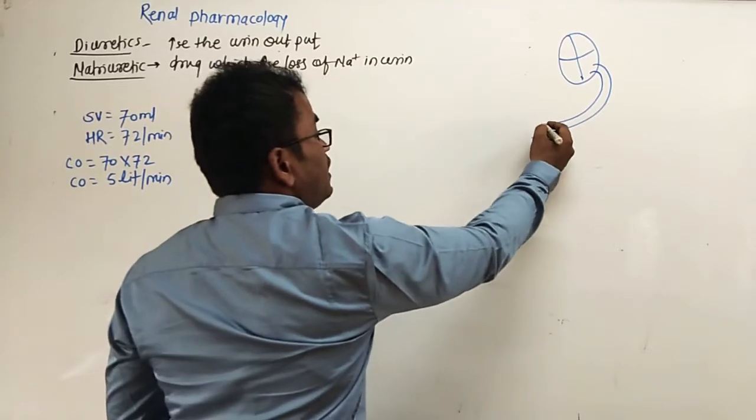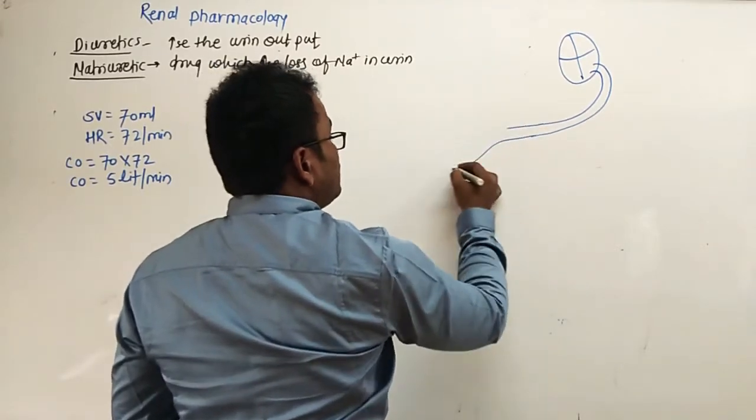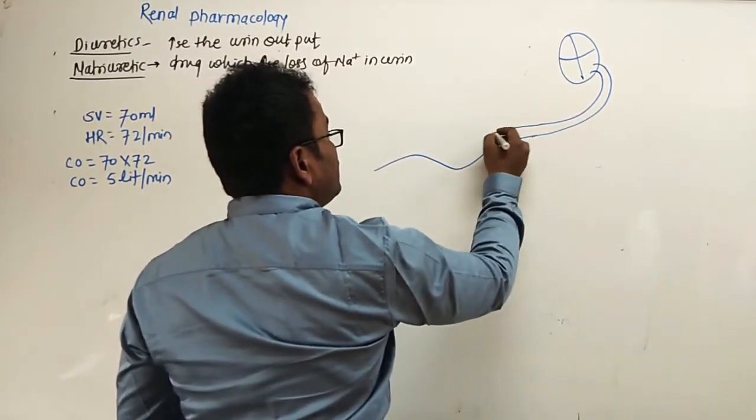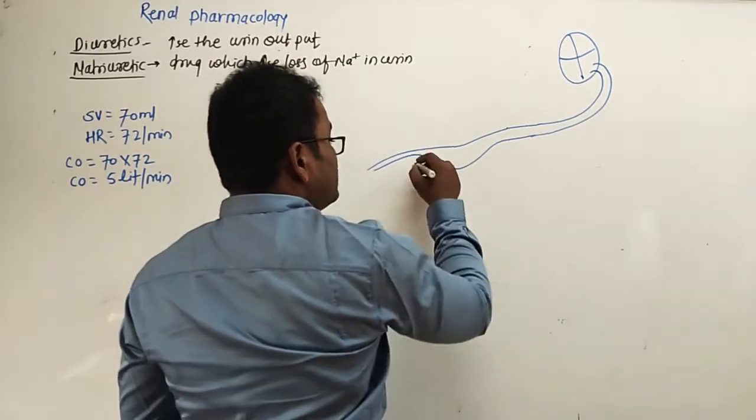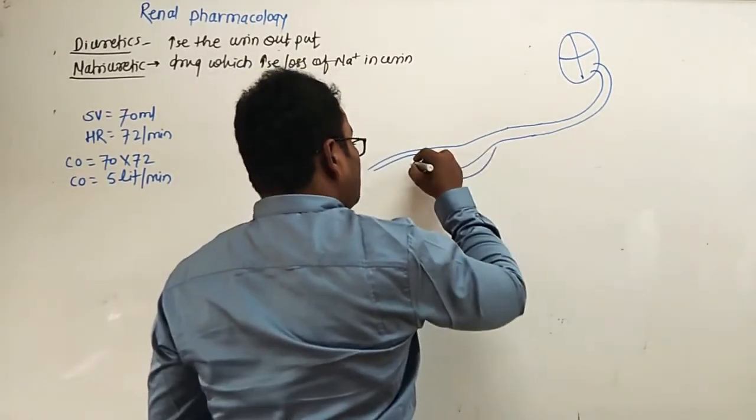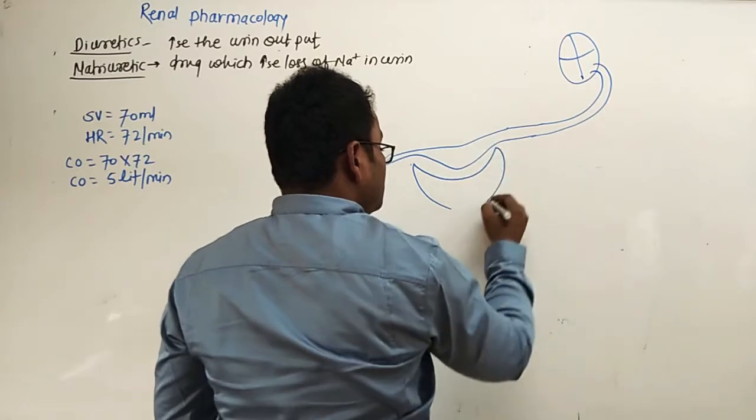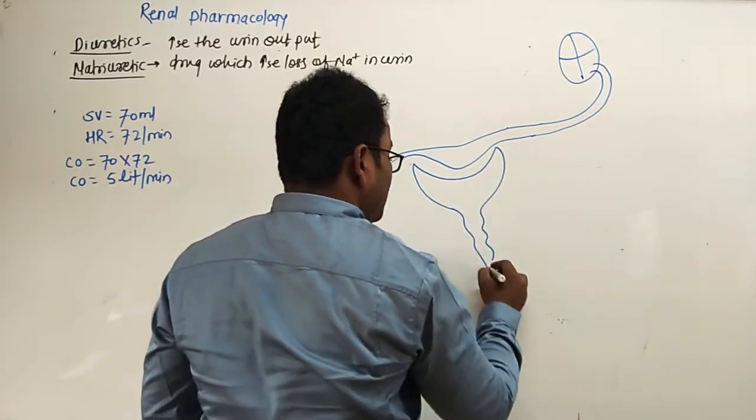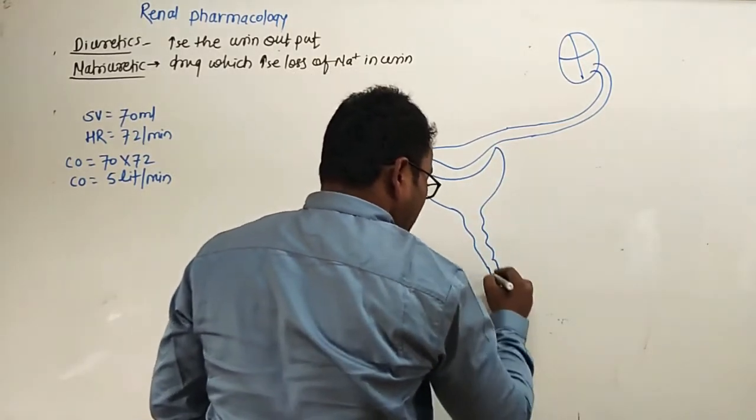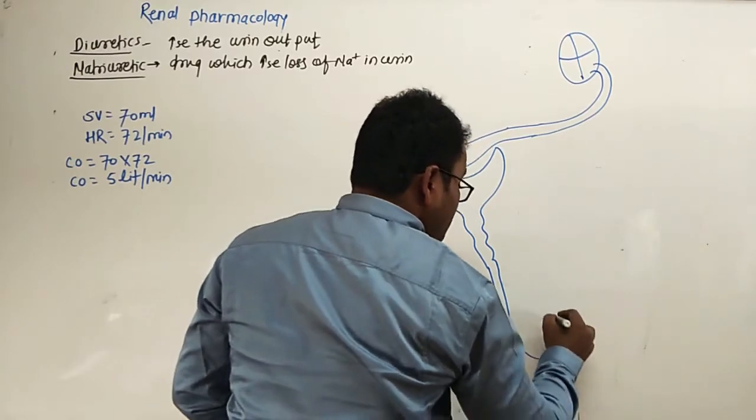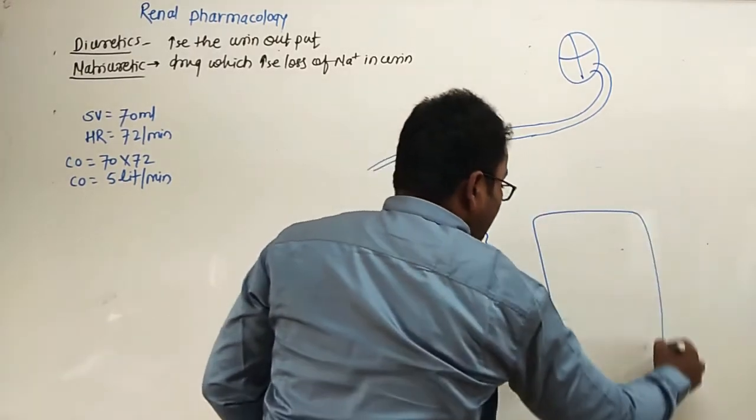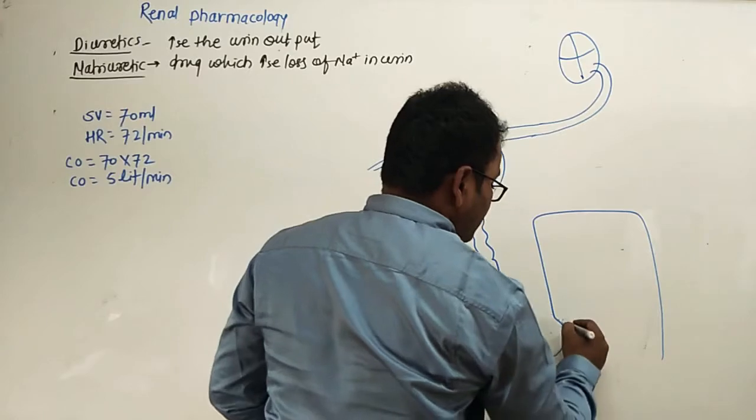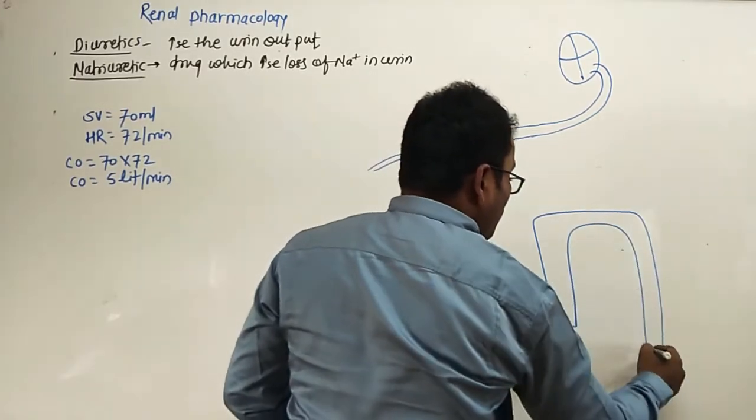This is the afferent arteriole. This is the efferent arteriole. This is the structure of nephron. This is the PCT. This is the loop of Henle. This is the thick ascending limb of loop of Henle. Thin and thick limb of loop of Henle.